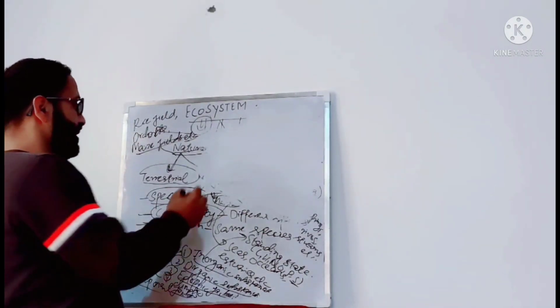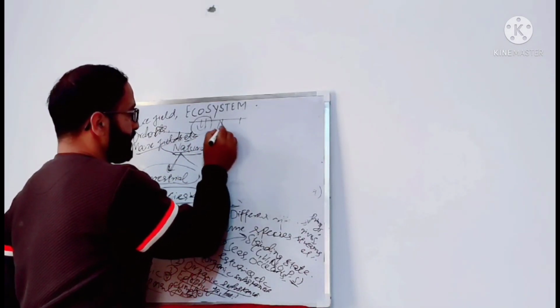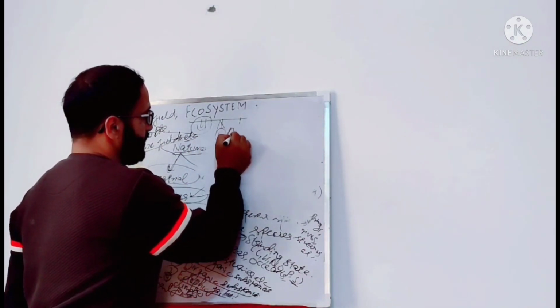And biotic components are of two types: autotrophic component and heterotrophic component.